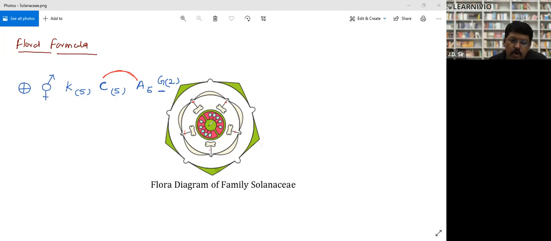There are two lobes. Sir, free central. Not free central. Axial placentation. In free central, this septum will not be there. Axial placentation. Bilocular ovary, axial placentation, and placenta is oblique.